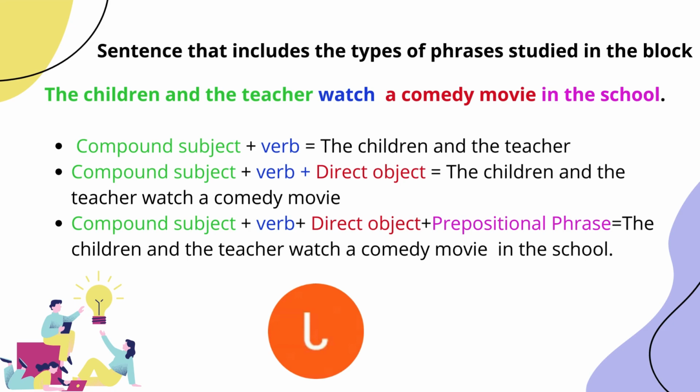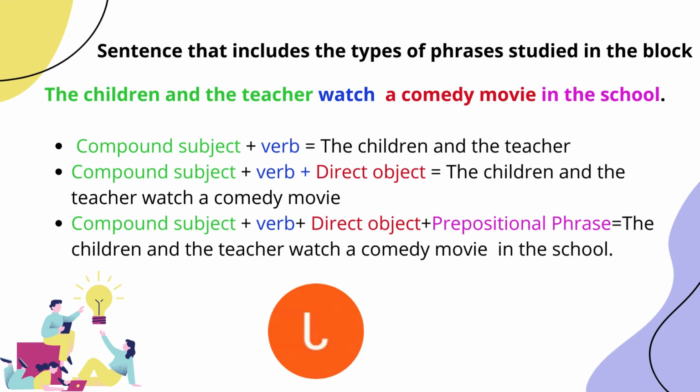After this compound subject, we have a what? A verb. The verb is watch. After this verb, we have a direct object. Remember what the direct object is. A direct object is located after the action verb, and what is an action verb. And also, direct objects answer the questions whom or what.